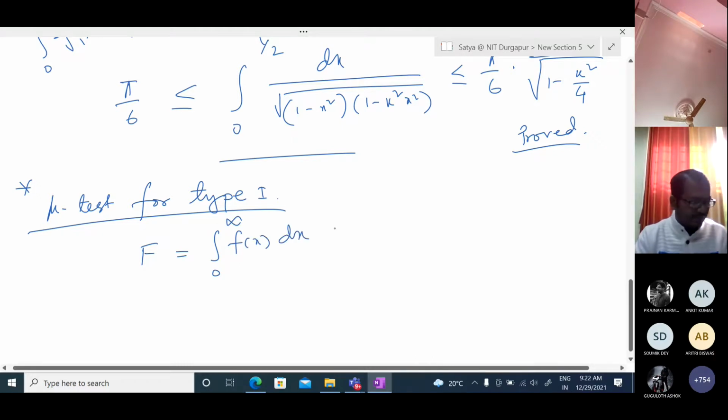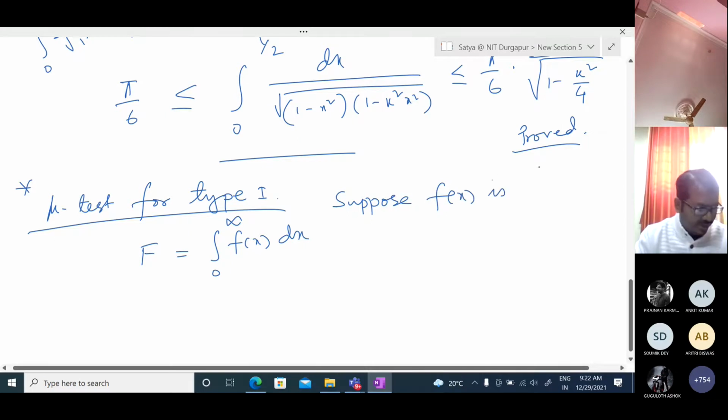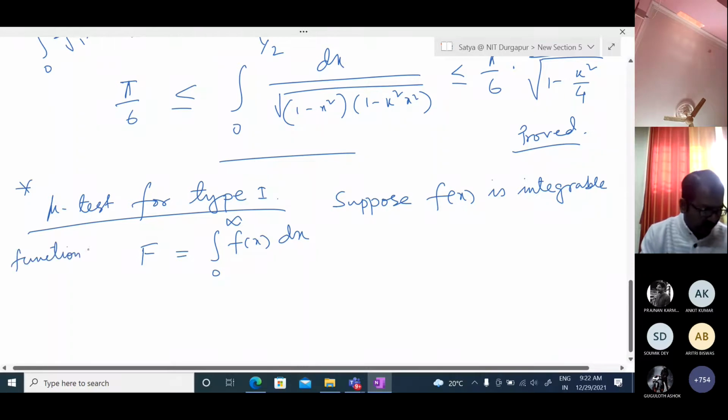Let us consider, suppose f of x is an integrable function when x is greater than or equal to a.